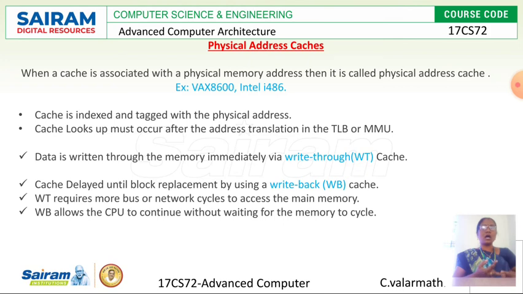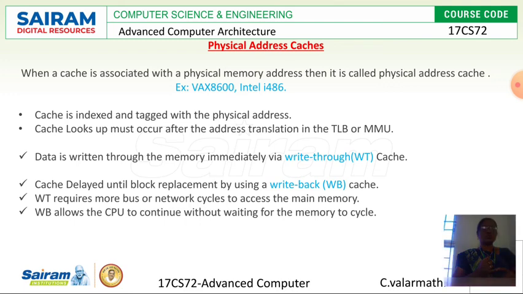The addresses are indexed and tagged with the help of a physical address. One more unit is introduced in the MMU, called the translation lookaside buffer, the TLB unit. Using the TLB unit, the cache looks up its address, right?